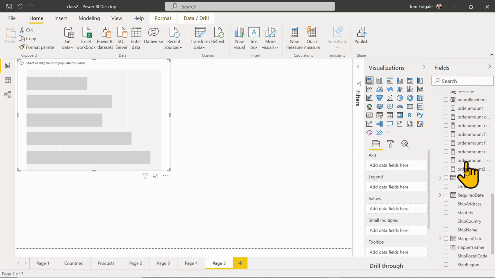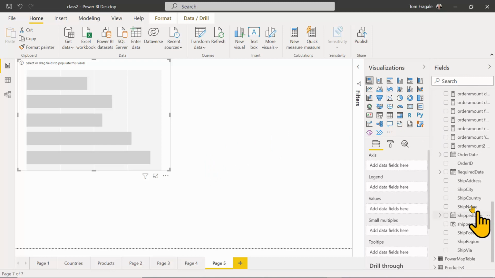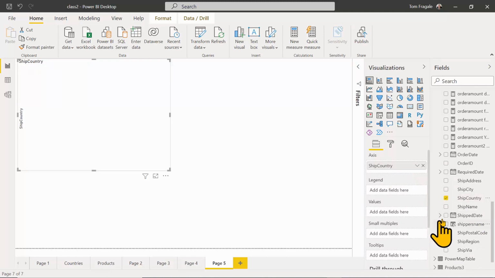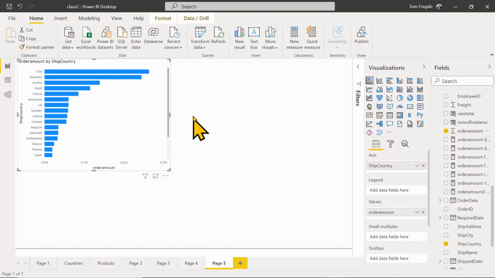So I have my tables and my fields over here. So I'm going to go to the orders table and pick up the ship country and drag it into the axis. And then I'll pick up order amount and drag it into the values. So now we have each country with the order amount.